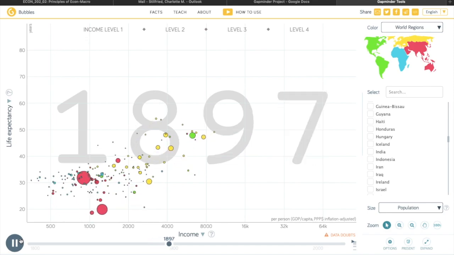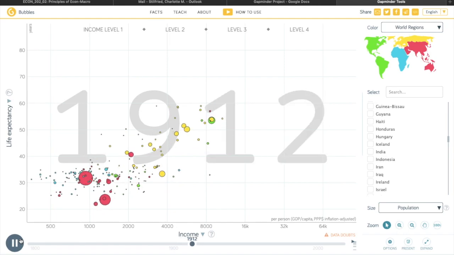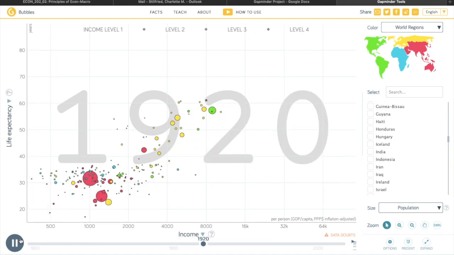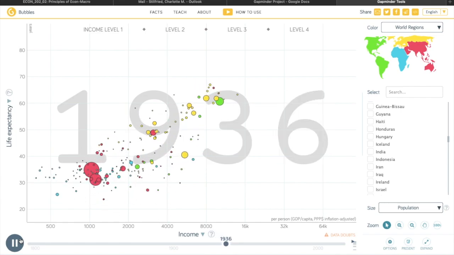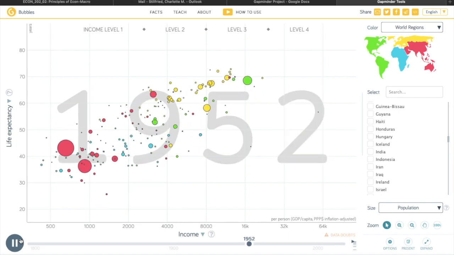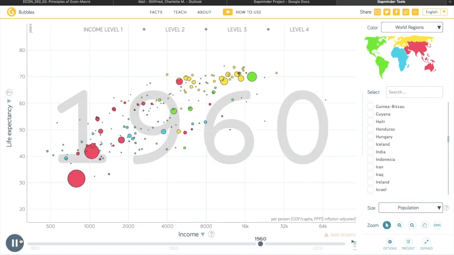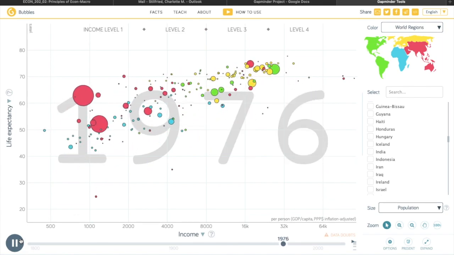Richer countries have an overall higher life expectancy, and according to GapMinder, there is a positive correlation between the two. The graph starts in the 1800s and ends at 2018. For the most part, those countries with the highest life expectancy starting in the 1800s will remain having the highest throughout the centuries. This is shown through the colors of bubbles.